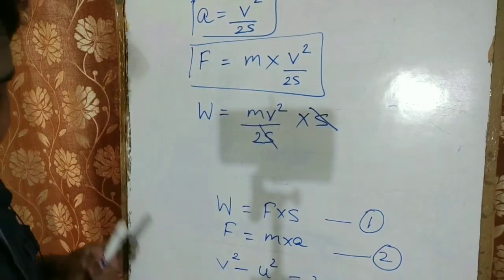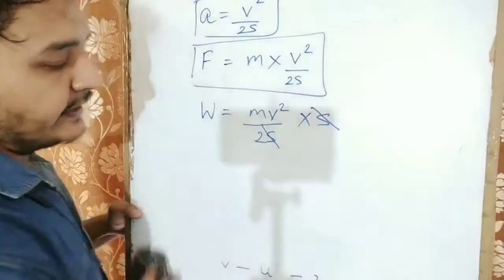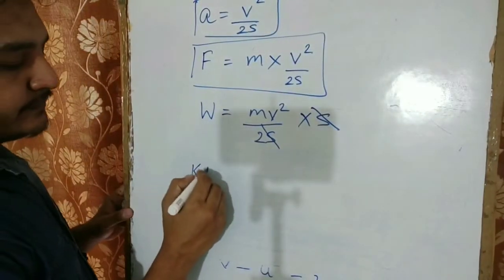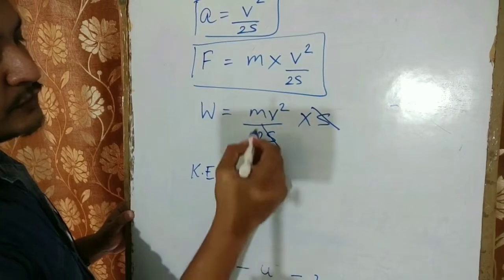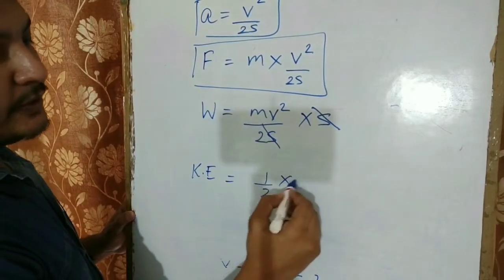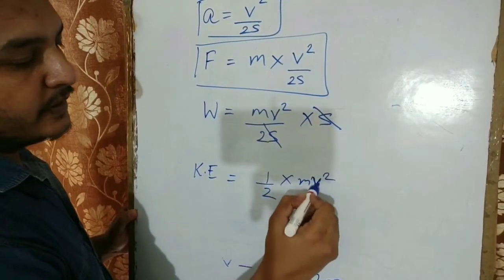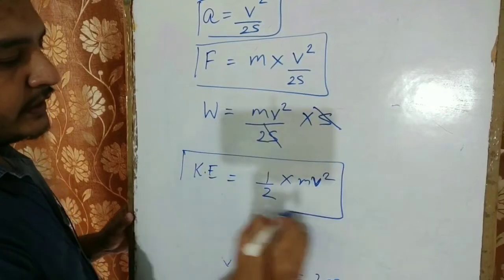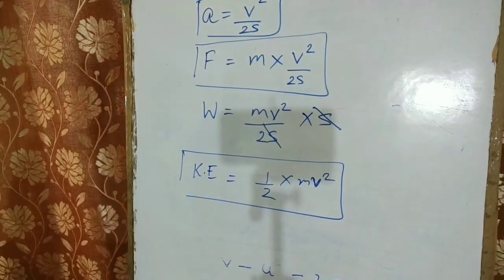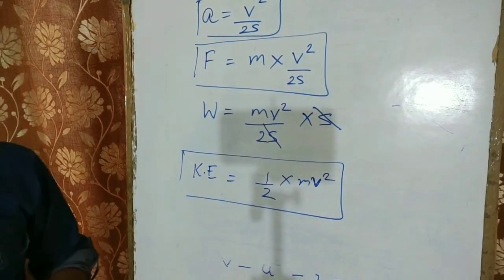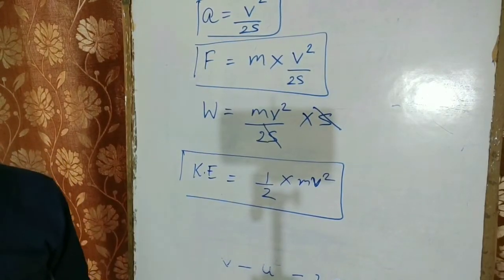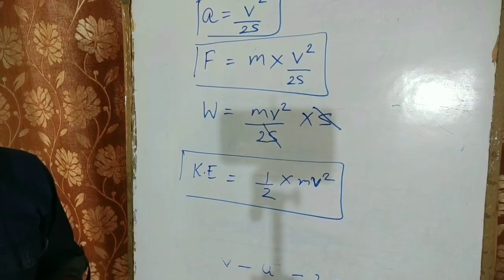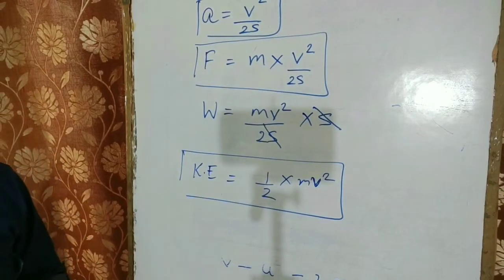So in place of work, I can write kinetic energy is equal to half, because 1 by 2 is left, into mv square: half mv square. This is the formula for kinetic energy. Again, this is a form of energy, so the SI unit of kinetic energy remains the same, joules. And the higher unit is obviously kilojoules.